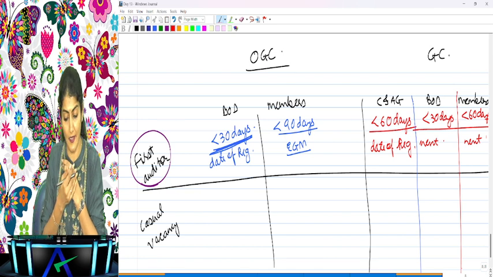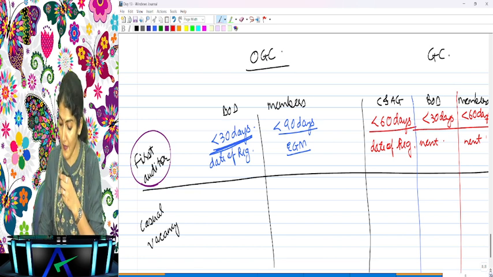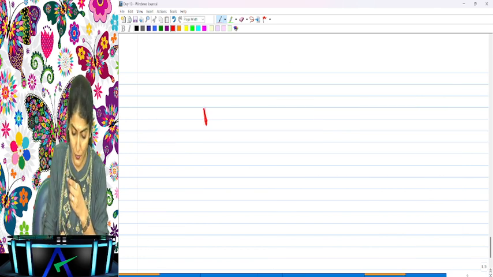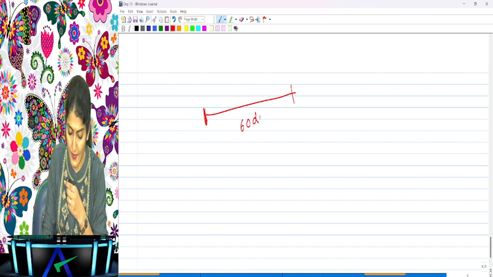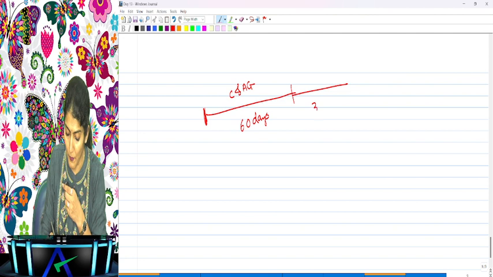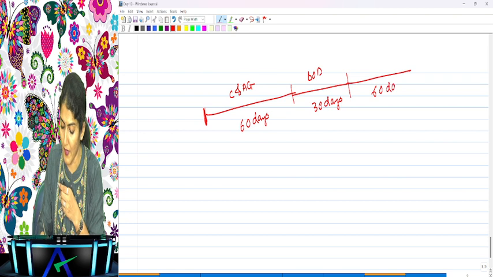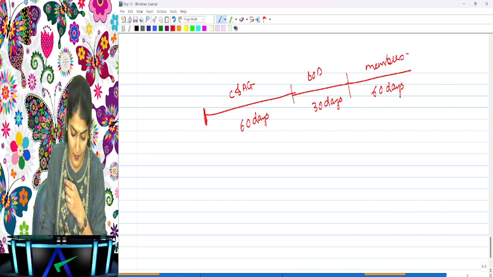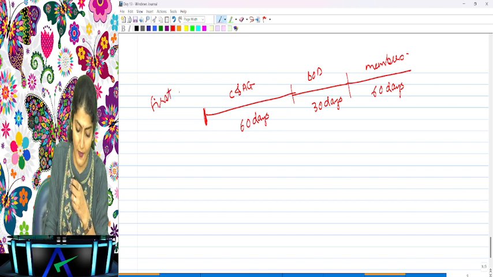Are you understanding that? Yes, so what does it mean? Say a government company is constituted today. From today within 60 days, who can appoint the auditor? The CAG. If the CAG fails to appoint, in the next 30 days, who can appoint the auditor? The board of directors. And if the board fails to appoint, then who can appoint within the next 60 days? The members can appoint the auditor. This is the first auditor for the government company. Are you able to follow this? First auditor for government company.